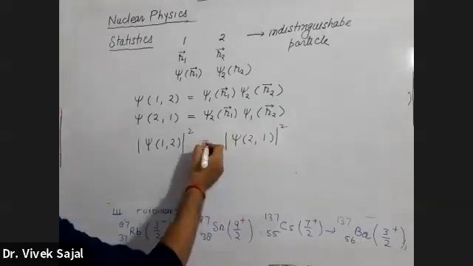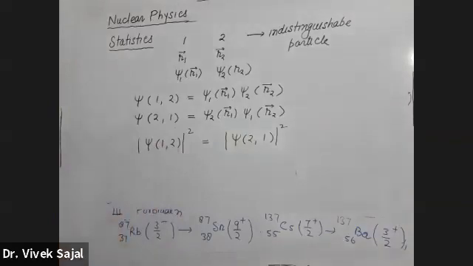You will find that they come out to be equal. The probability density will be the same for both.